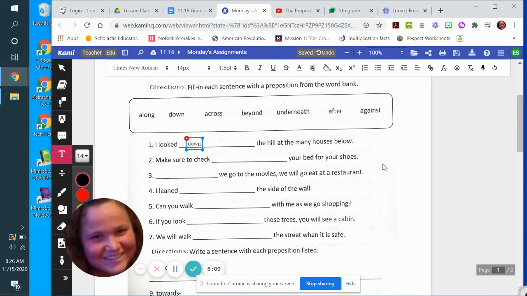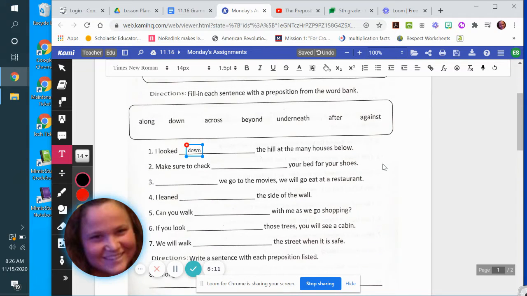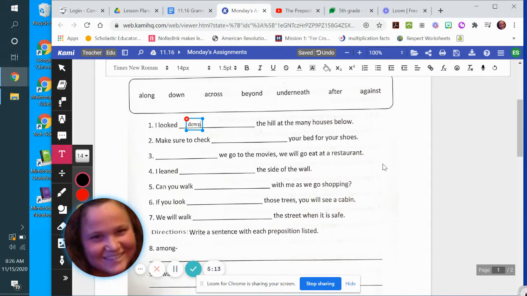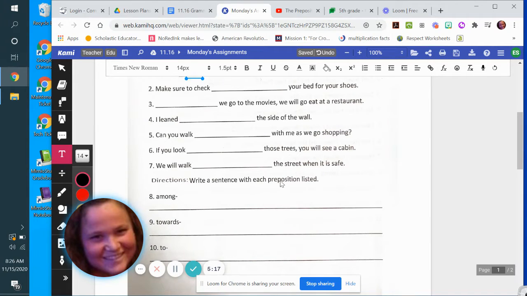You guys are kind of moving fast here, so slow down, make sure things make sense, and if they don't make sense, that's a good time to ask a question. Then it says, write a sentence with each preposition listed. So there were many kids among the classroom, right? Among is within, and then the classroom is your noun. So you're using these three as these three prepositions within a sentence, okay?